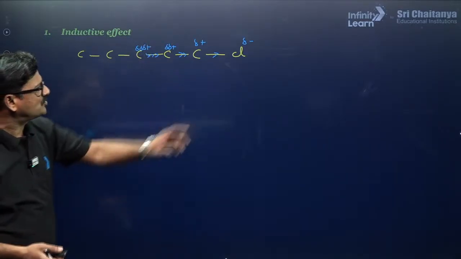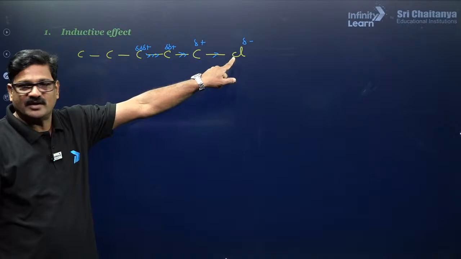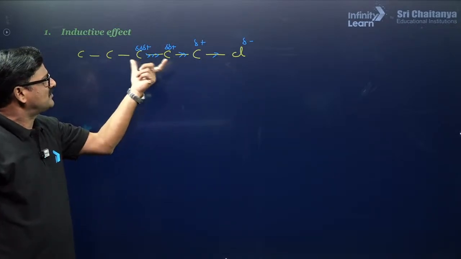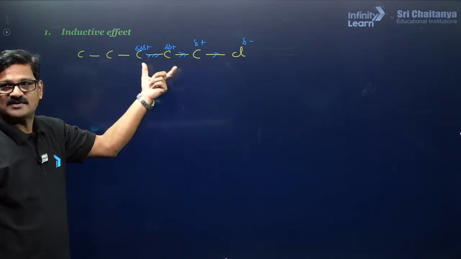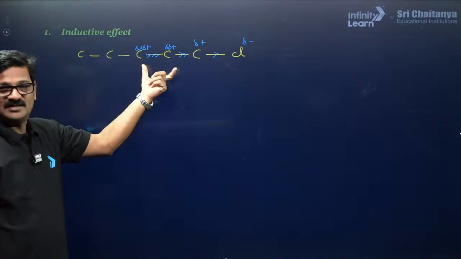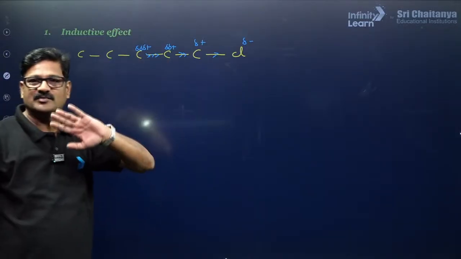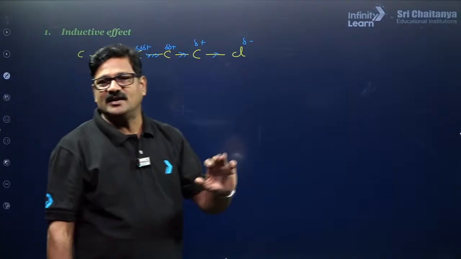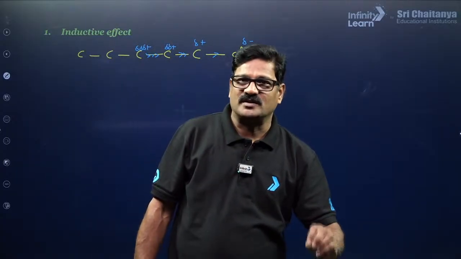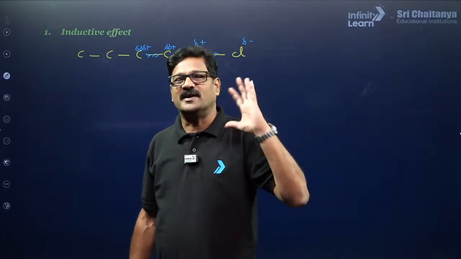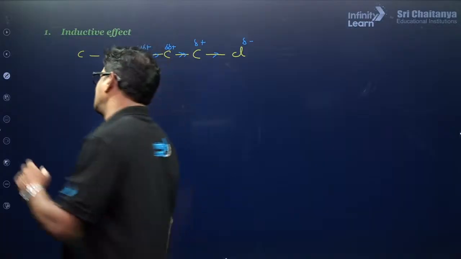The magnitude of the negative charge on this chlorine is equal to the sum of the magnitudes of the positive charges seen on these 3 carbon atoms, and after 2 to 3 carbon atoms it completely disappears. So dear students, take a pen and paper, everybody follow with us, and let us see the other way.